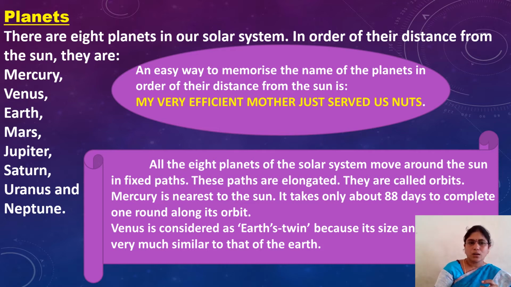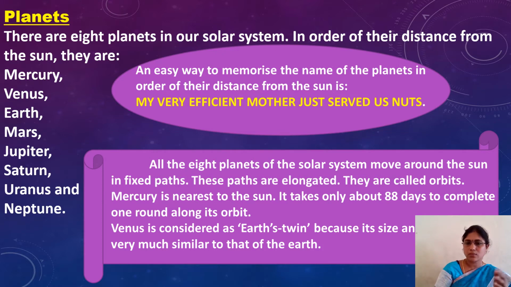See here, my suggestion is, if you learn this sentence, it is very useful to remember our planets. See here, my very efficient mother just served us nuts.